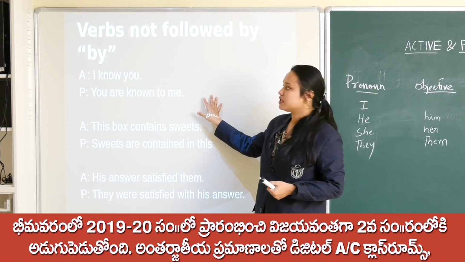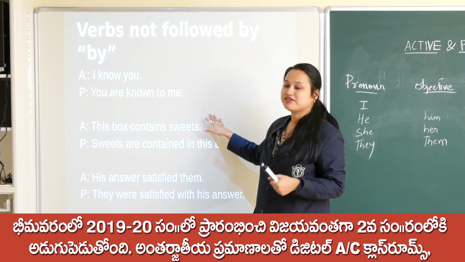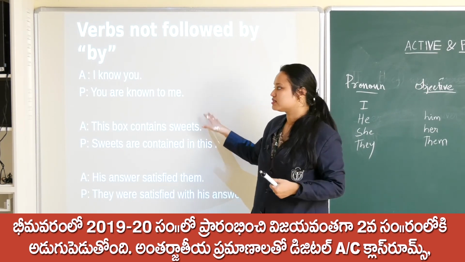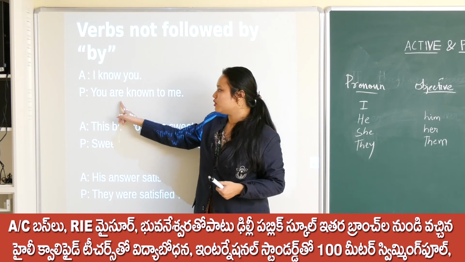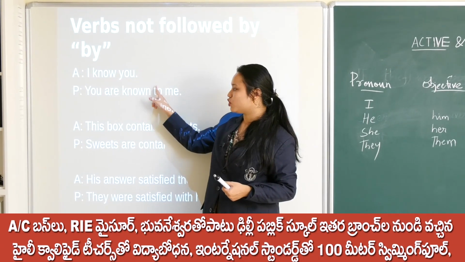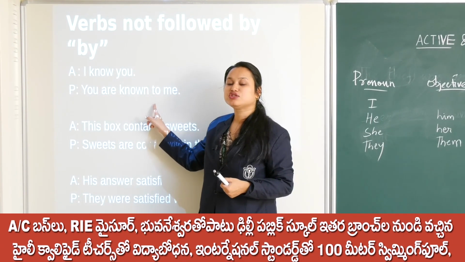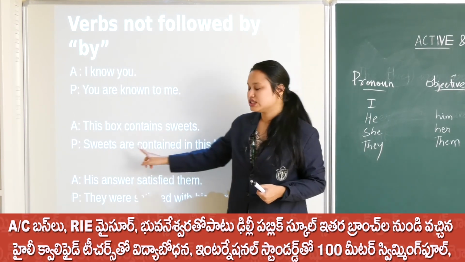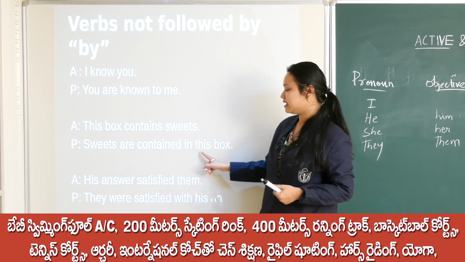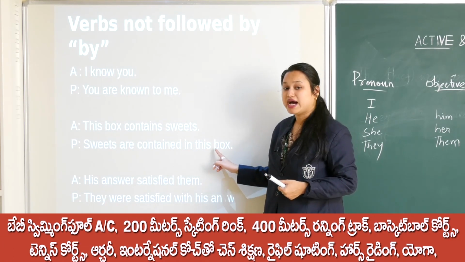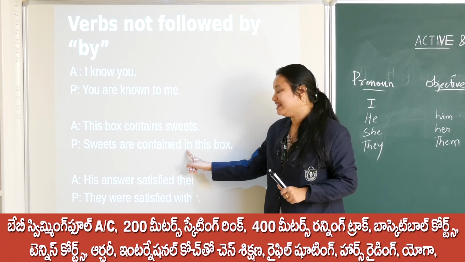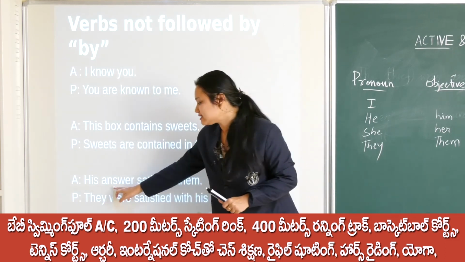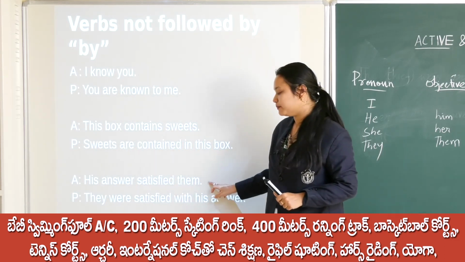Now this is something important. Some verbs do not have by after them. Suppose "I know you": "You are known to me." See, I am not using by me, I am using to me. "This box contains sweets." "Sweets are contained in this box." I am not saying by this box, I am saying in this box. "His answers satisfied them."